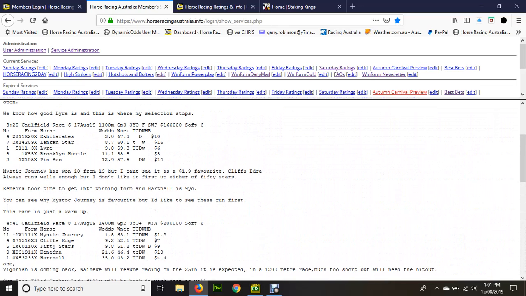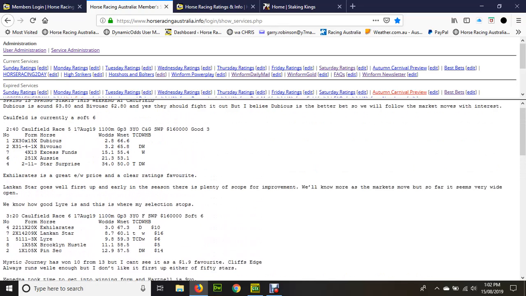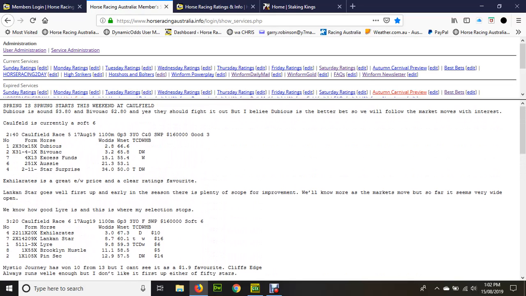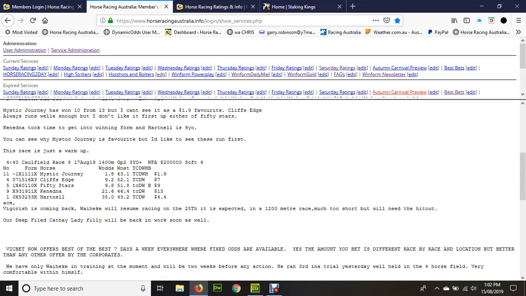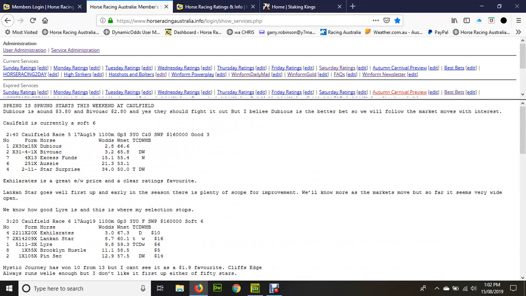Anyway, while spring is on, if you subscribe to the Winform Gold plan, you'll also get our spring assessments, and we put all the group races right through until the end of the Melbourne Cup Carnival, along with our suggestions and the prices of the horses, and we put in the market as it moves and make suggestions as to how you can best bet it.